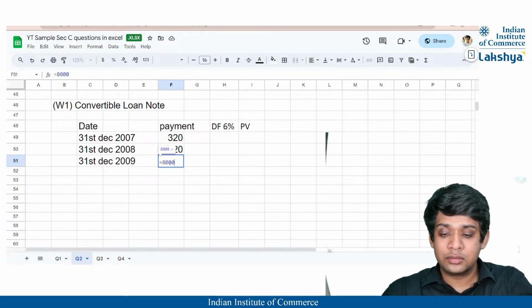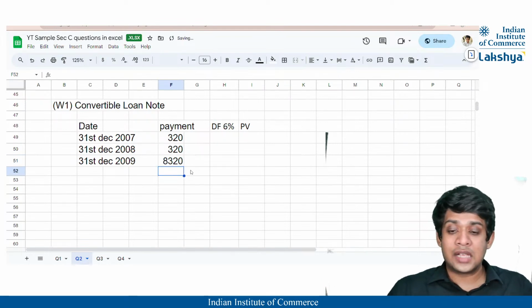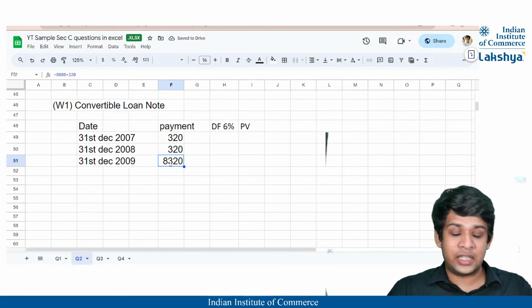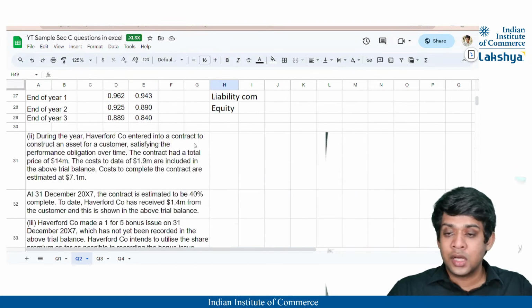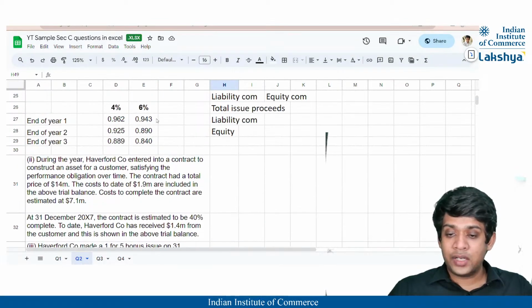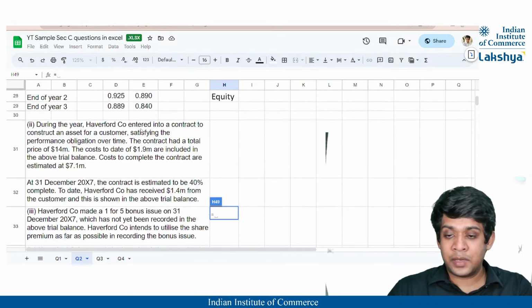In the last year, you're going to make the capital repayment of 8,000 and also the 320 interest payment, correct? So what is the discount factor? 6%. What is the value stated? 0.943, 0.890 and 0.840, correct? So I'll just put an equal sign and copy paste.